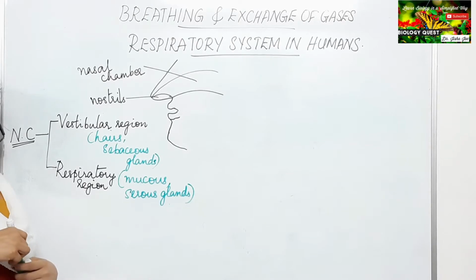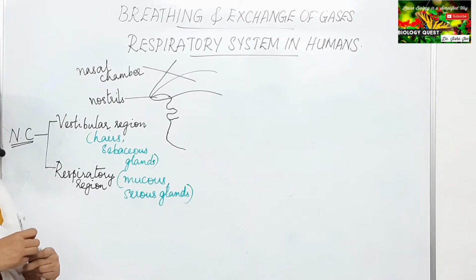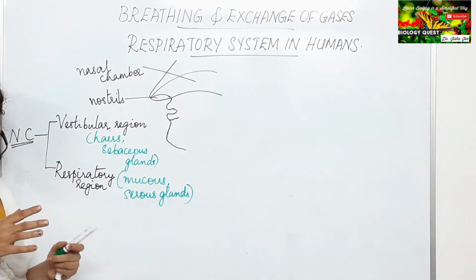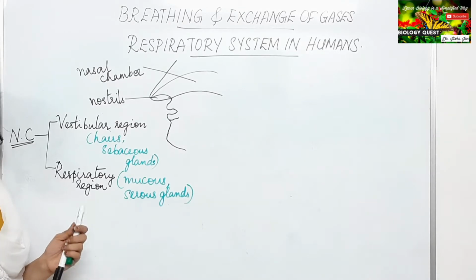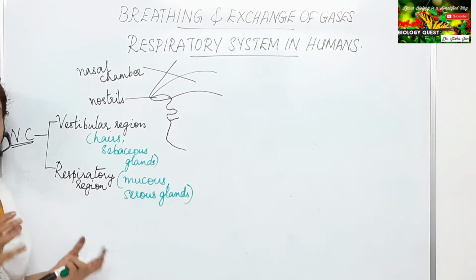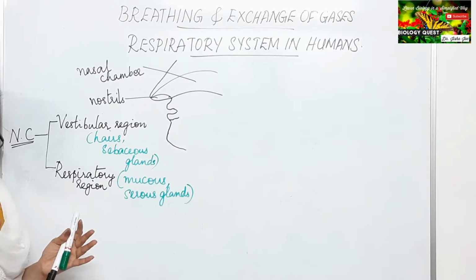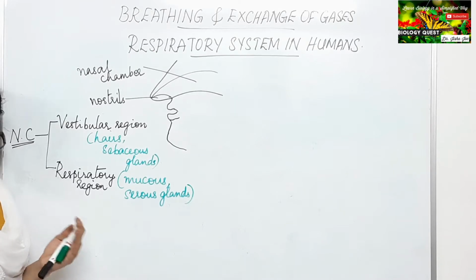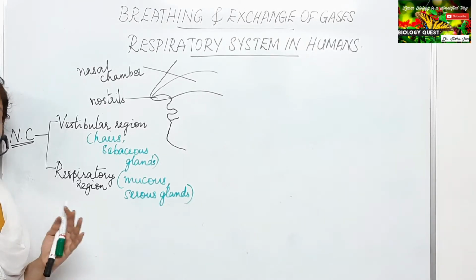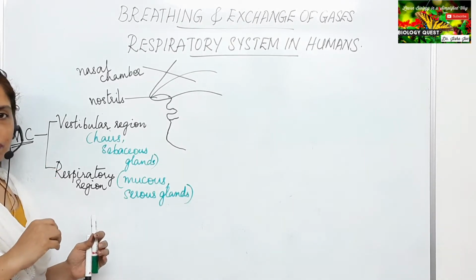These glands are responsible for the secretion of mucus and some watery fluid into the inspired air. So this region of the nasal chamber actually acts as an air conditioner. It helps in moistening the air and also warms up the inhaled air. So the three processes, that is the removal of dust particles, the warming up of the air and the moistening of the air, take place in the nasal chamber.